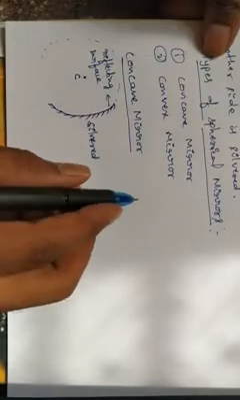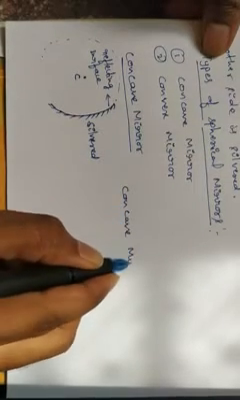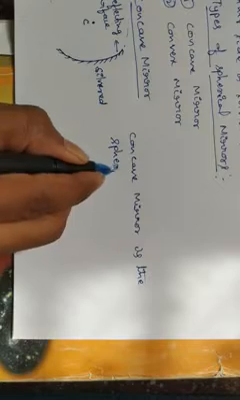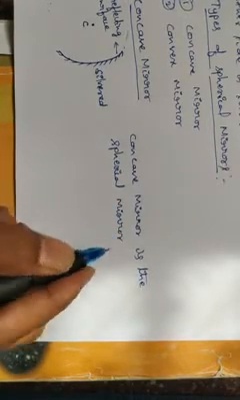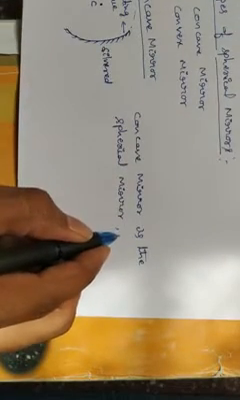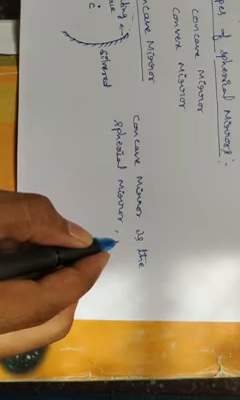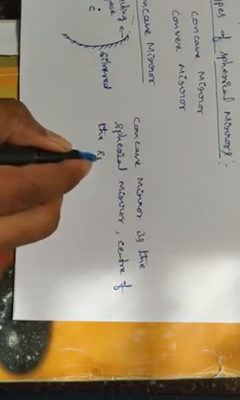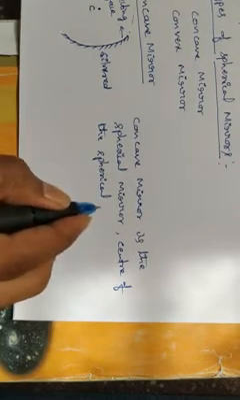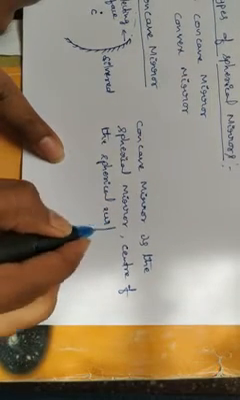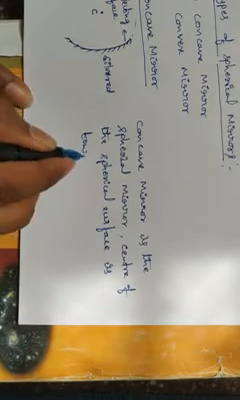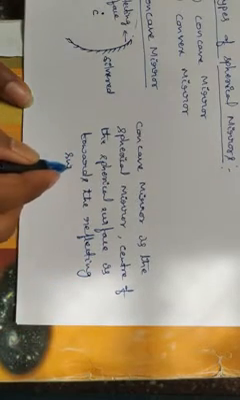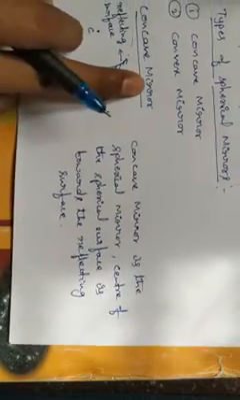So we can write: the concave mirror is a spherical mirror, and the center of curvature, or the center of the sphere, is towards the reflecting surface. That mirror we call a concave mirror.